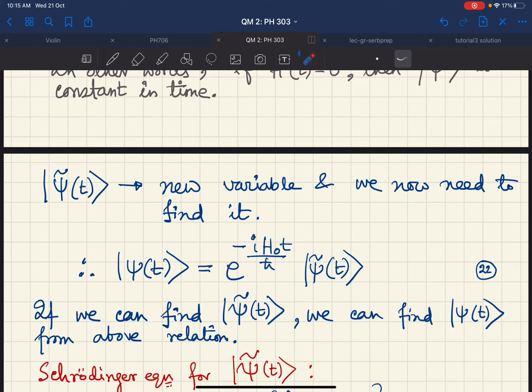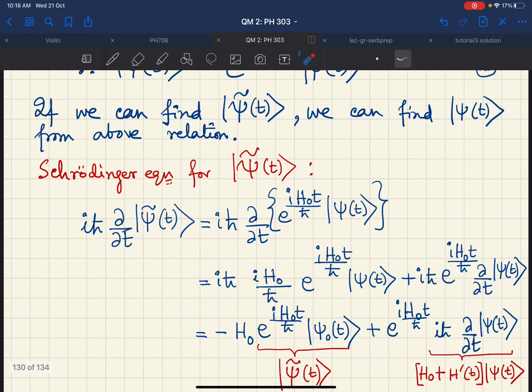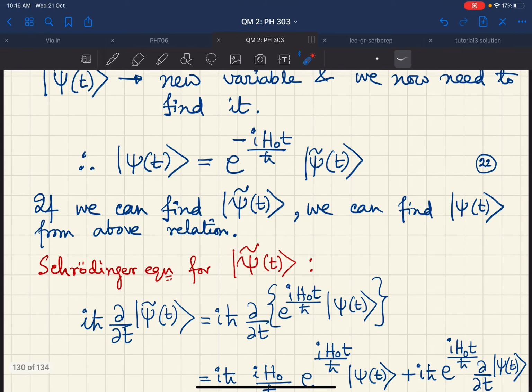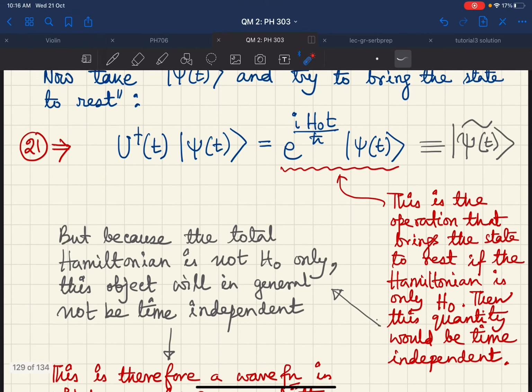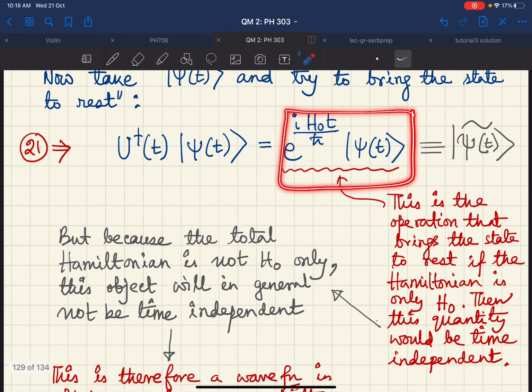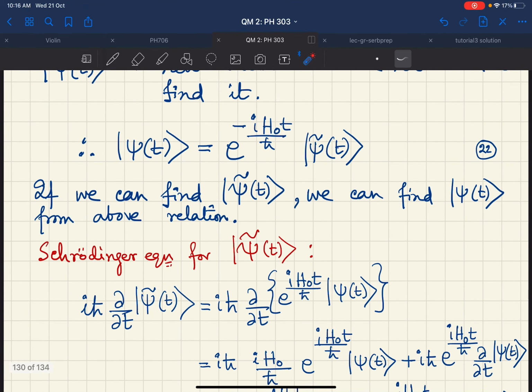So what will be the Schrodinger equation for that psi tilde of t? It is very easy. You just operate i h bar del del t on psi tilde of t. But you know what psi tilde of t is? We have just defined it here. It is given by e to the power i H0 t by h bar into psi of t.